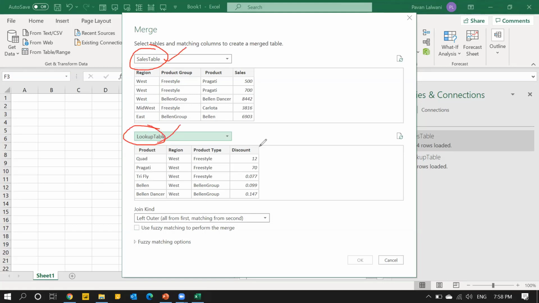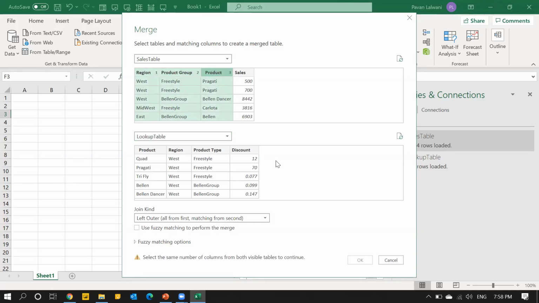The question is, I want discount column here. So by default, the type of join is selected as left outer join. And the OK button is disabled. So you ignore this for some time. Why is it disabled? Because you have not created relation between those two tables. How to create relation? Select the common columns in a proper sequence. First region, then group, then product.